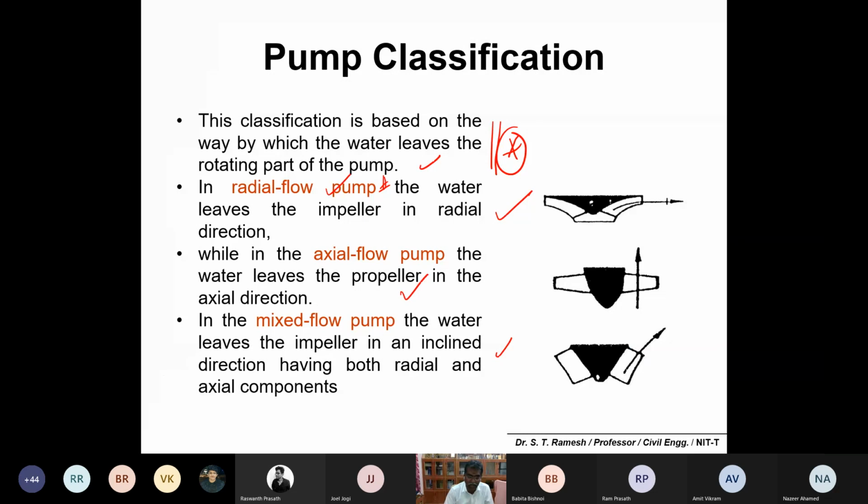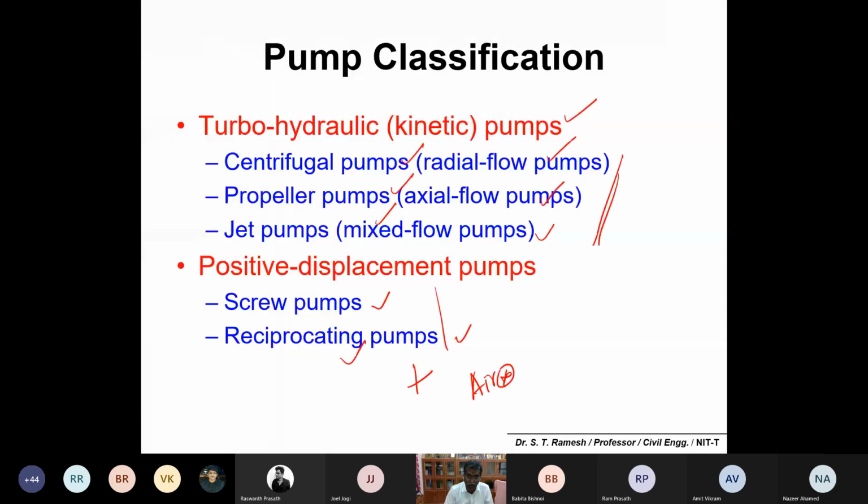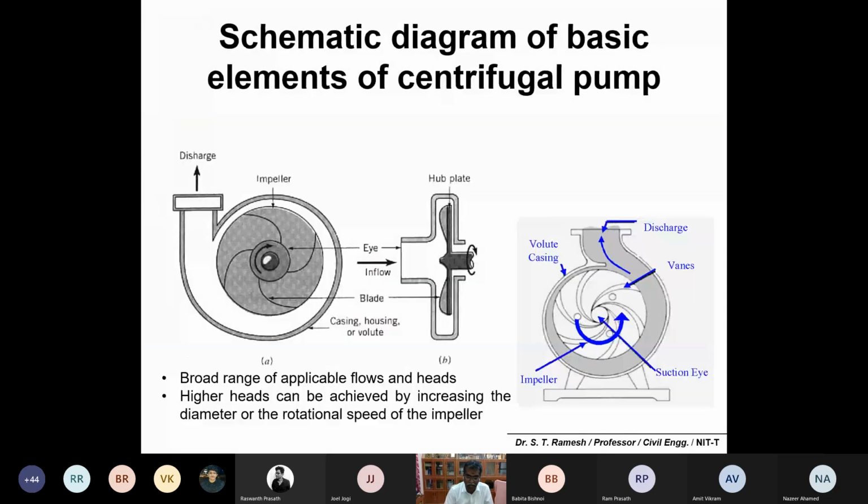That is the radial flow pumps. One example is the centrifugal pump. Centrifugal pumps, or radial flow pumps, are used in a very broad range of applicable flow and also head. Please make a note that radial flow pumps are used in a wide range of flow as well as head conditions.